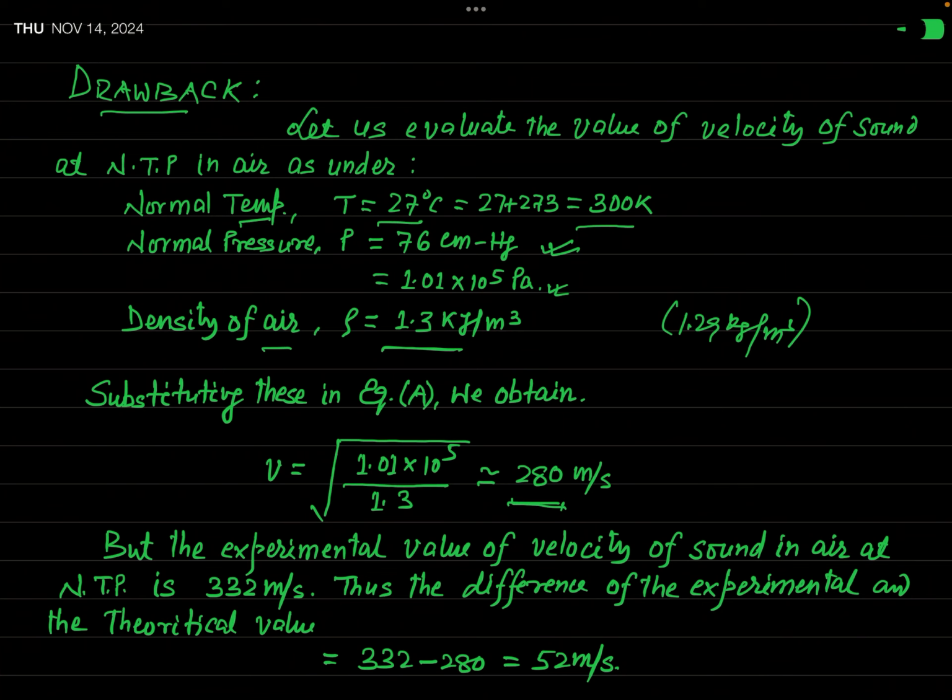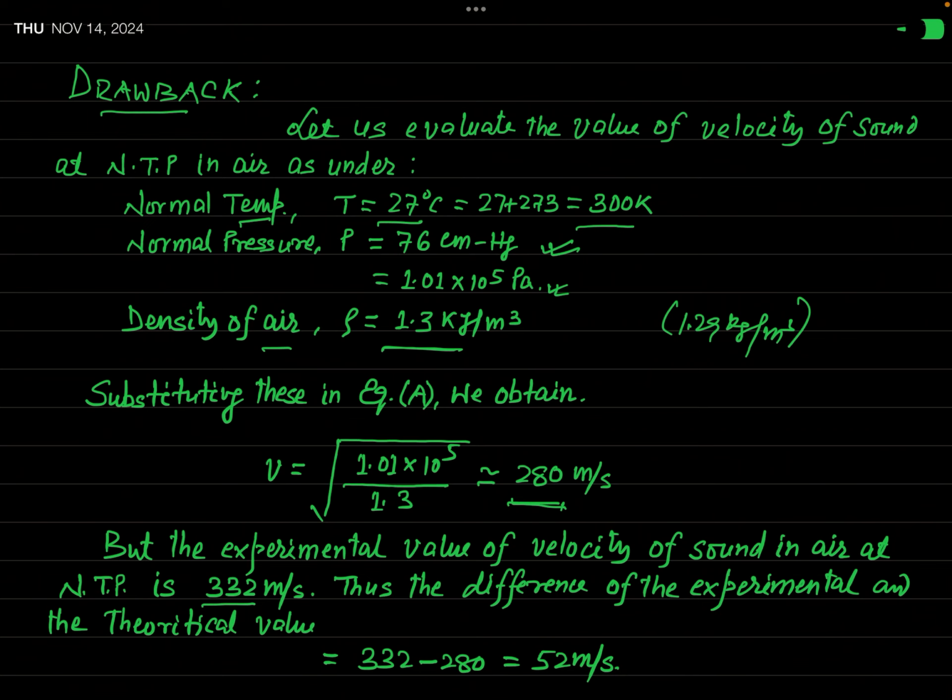But is this value correct? Is this value the same as the experiment says? The answer is no. Actually, in experiment, it is found that the velocity of sound in air at normal room temperature and pressure is not 280 meter per second, but it is almost 332 meter per second. This may also be taken as 330 meter per second or 335 meter per second.